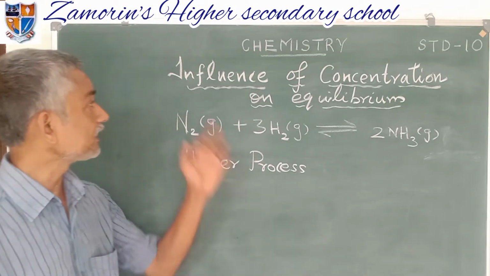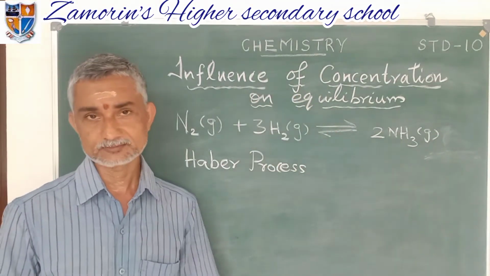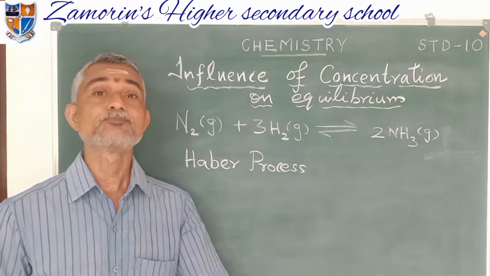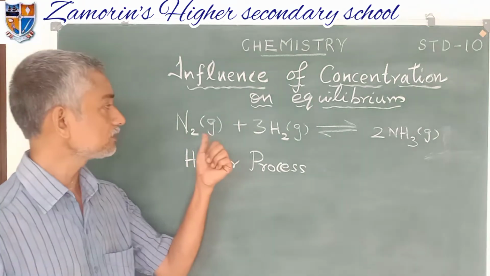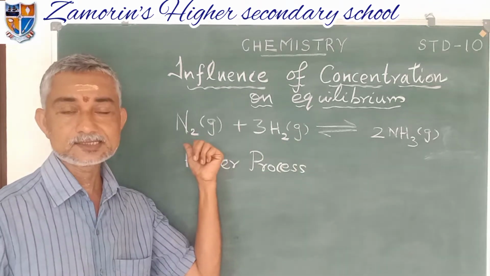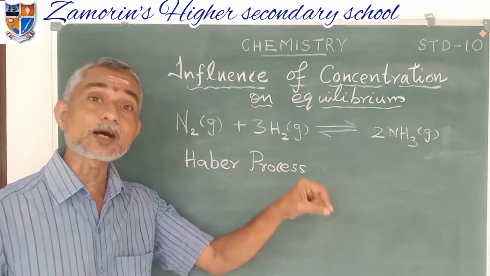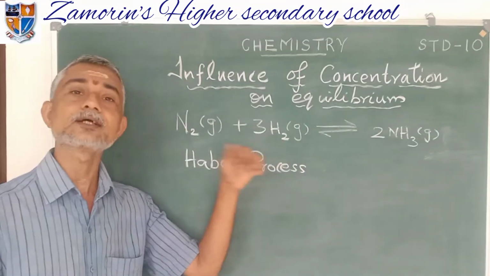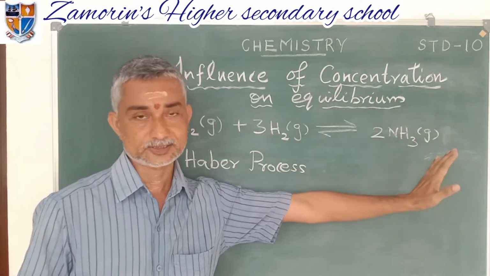Now we can see the influence of concentration on equilibrium. What is concentration? The number of particles or number of molecules in a system. Here, the reactants. What are reactants? Substances which take part in a chemical reaction. So here nitrogen and hydrogen are the reactants, and reactants are converted to product.